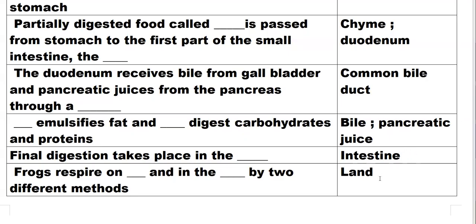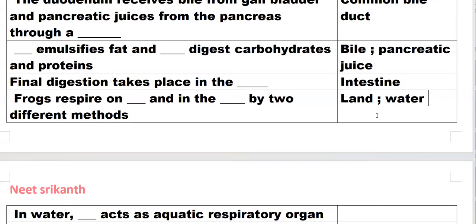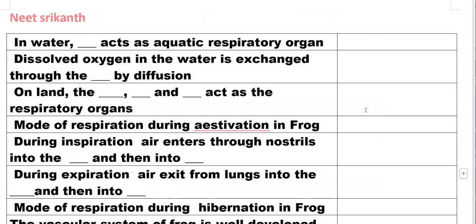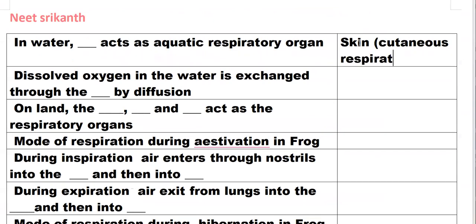Frog respires on land and in the water by two different methods. In water, skin acts as a respiratory organ. We call it cutaneous respiration. Dissolved oxygen in the water is exchanged through the skin by diffusion.